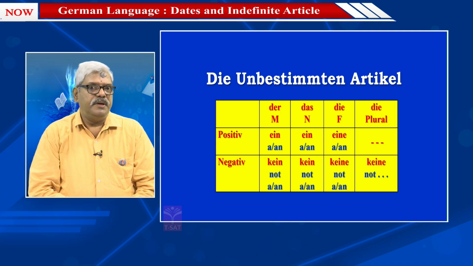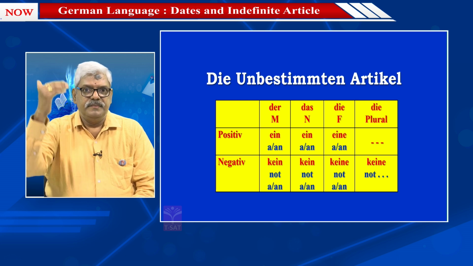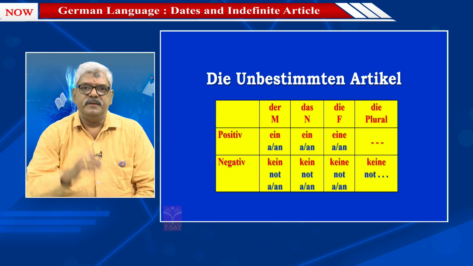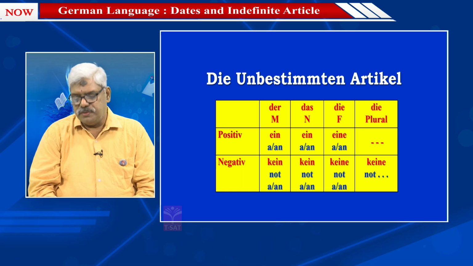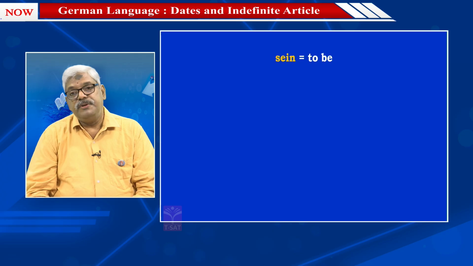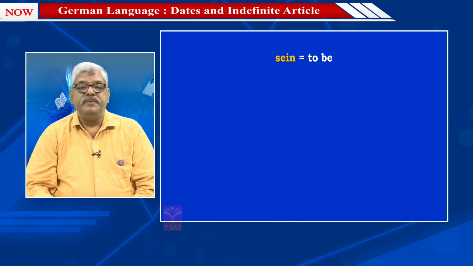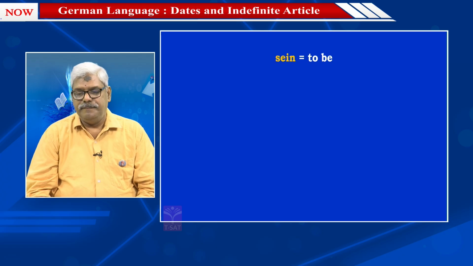Have you observed this point? Carefully observe: ein, was, kein, einer, keiner. I'll show you some more sentences as examples so that you would understand this clearly. But before that, I'll take help of a verb.